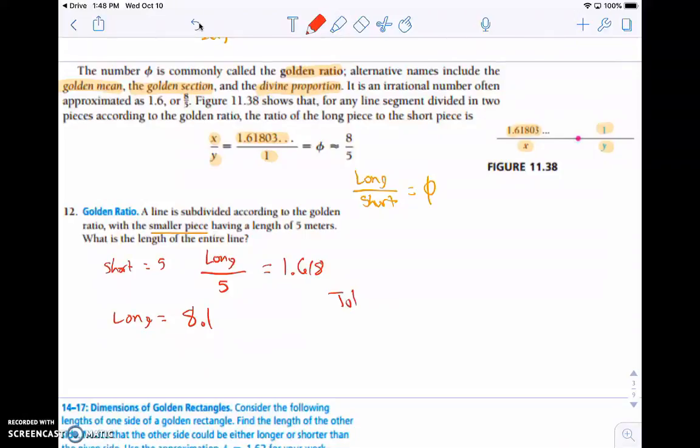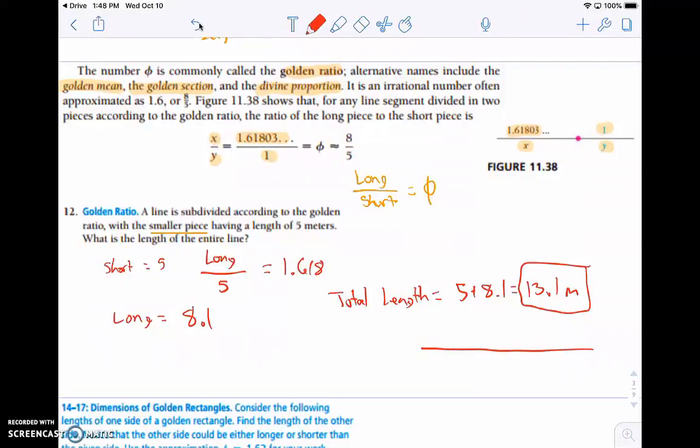So the total length is going to equal 5 plus 8.1, or 13.1, and this is in meters. So 13.1 meters is the length there. If we were drawing this out, and the small side is 5, then for the longer side to be a golden ratio it would be 8.1, and then the total length would be 13.1. So that's how you could find the long side and the full length if you're just given the short side and you know that it follows the golden ratio.